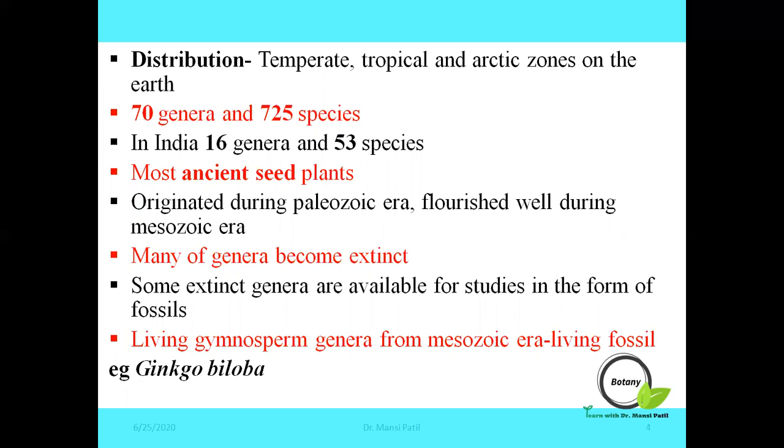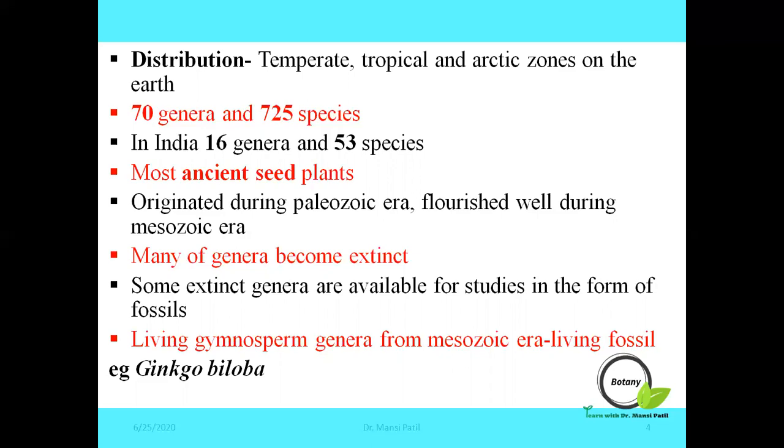The general history of gymnosperms shows that they are the most ancient seed plants, originated about 300 million years ago. Paleobotanical studies indicate that they originated during the Paleozoic era, flourished well during the Mesozoic era, and then many of their genera became extinct.